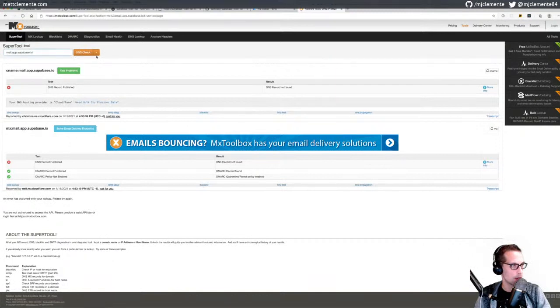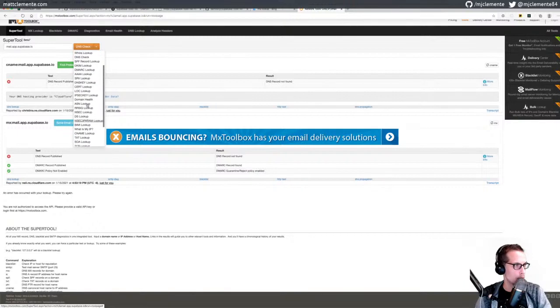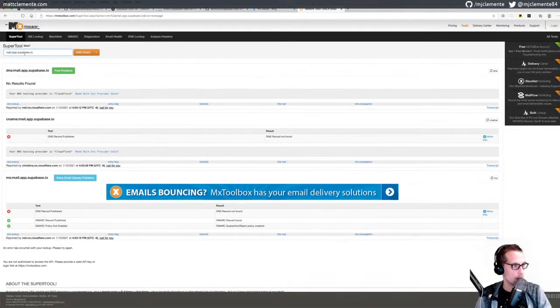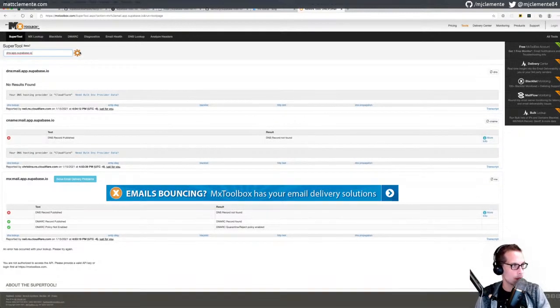How to DNS check. What else do we have in here? This is really me wasting my time, so I'm not going to go down this path too much further. Now we'll do a DNS check first. Instead of mail, we'll do app.supabase.io.